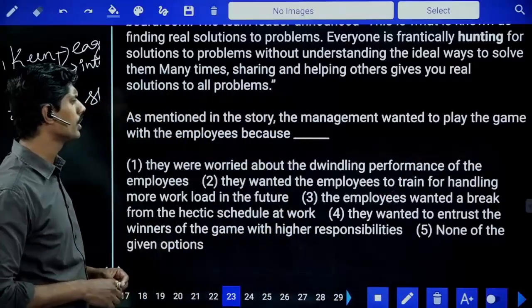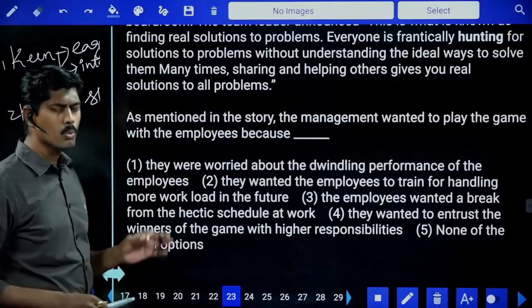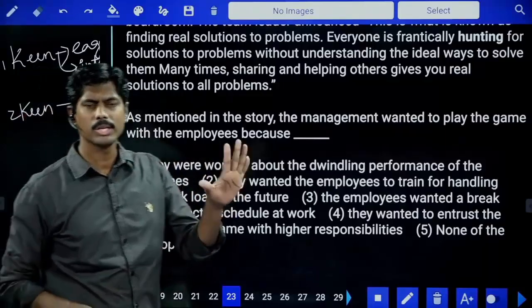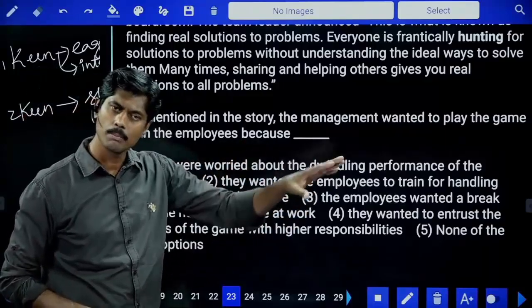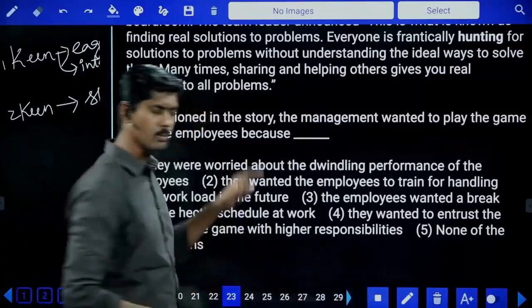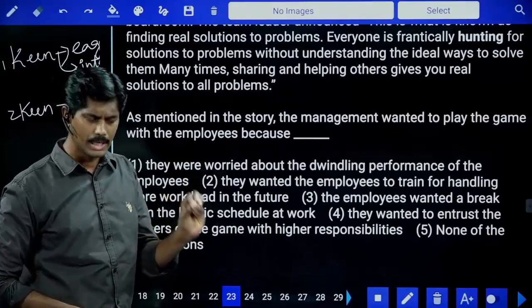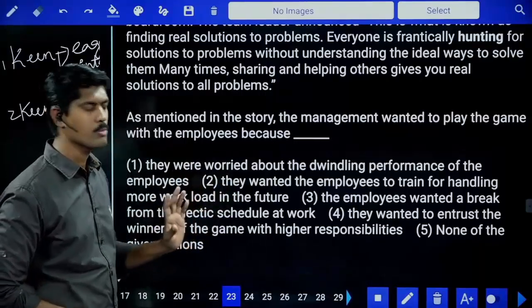As mentioned in the story, the management wanted to play the game with the employees because... So why did the management want to play the game? They've conducted the game and the employees should play that game. Why did the management want to? Like we have already seen, management wants to teach how to get a solution for problems.